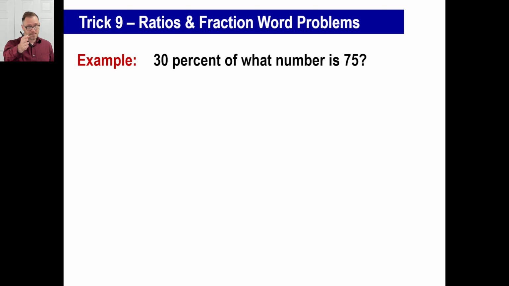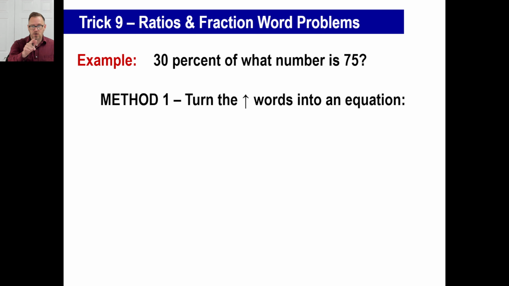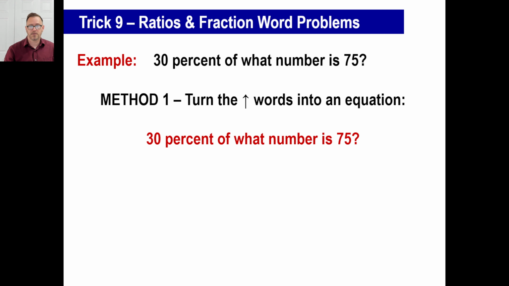All right, this is an example. Copy this down. 30% of what number is 75? 30% of what number is 75? 2 methods. Ready for method 1? I want you to turn those words into an equation. In other words, let's write this. You know how to do this. 30%, 0.3. Of means to multiply. What number? I don't know. X. Is equals 75. Now, if you've done algebra before, you know how to solve a problem like this.